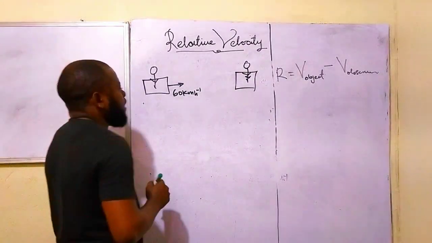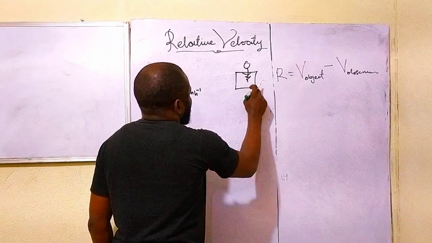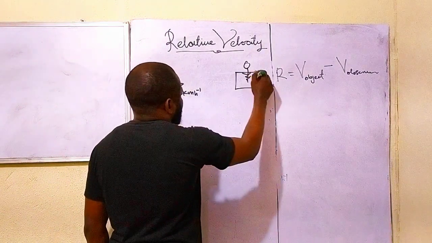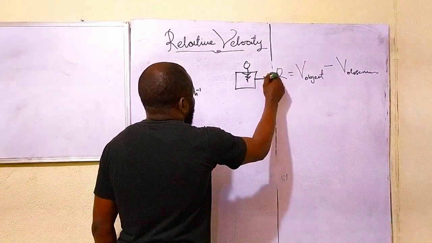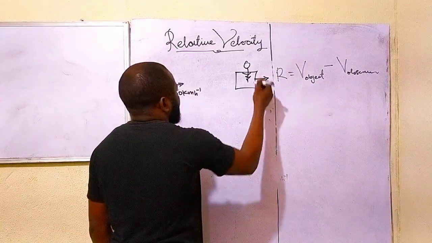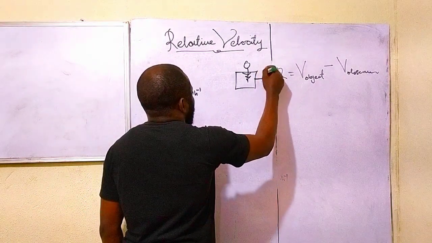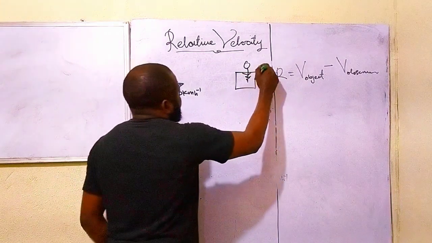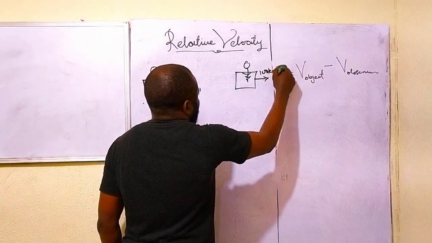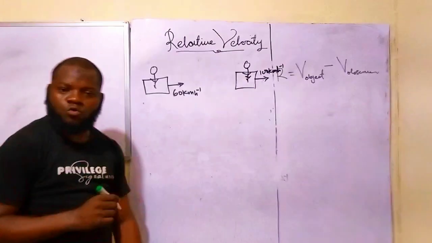Are you there now? And then you are moving with a speed of, let's say, okay, let me pick 100 kilometers per hour. Just watch what will happen.